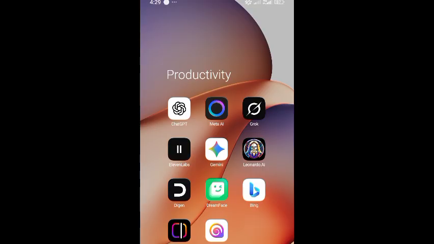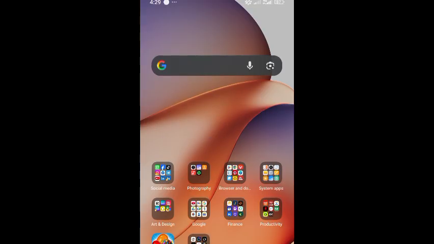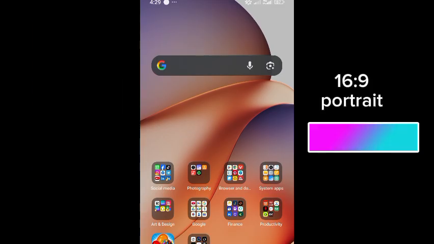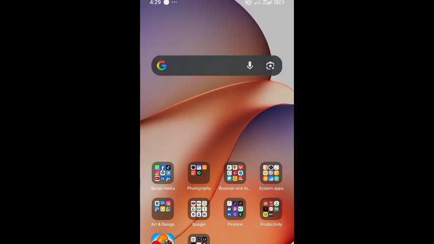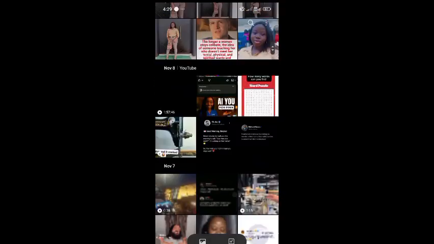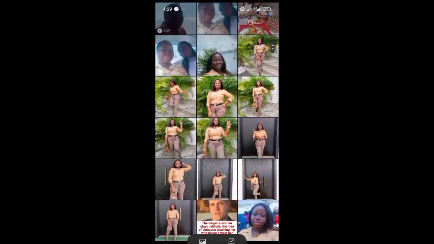If I want to use my image, ensure that for Meta AI, I noticed that most of the times it gives me my results in 9 by 16 instead of 16 by 9, no matter how much I prompt it.